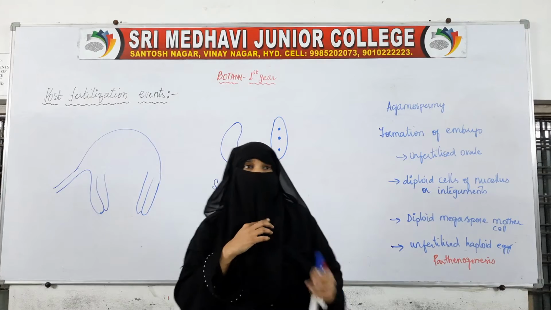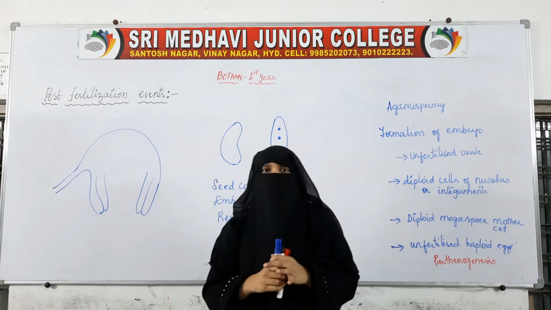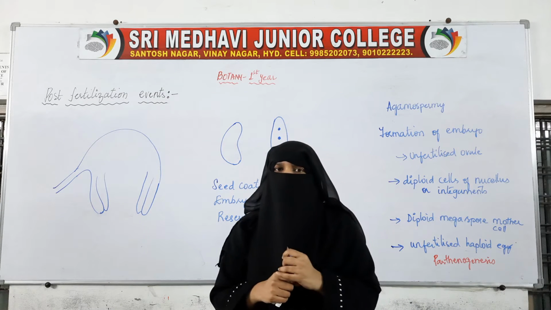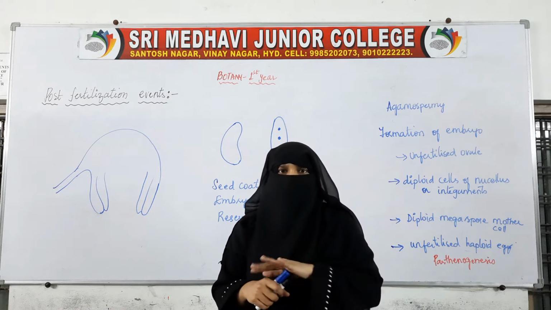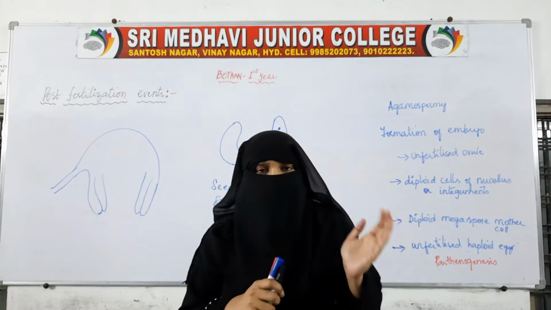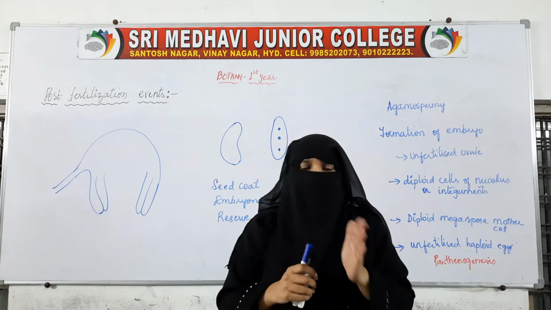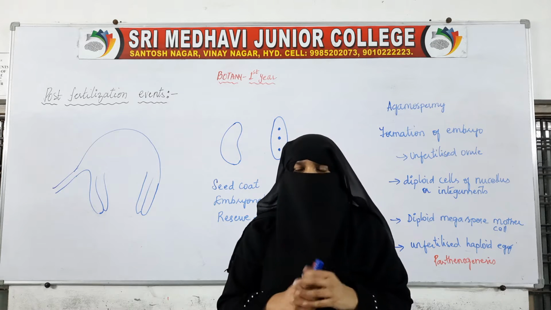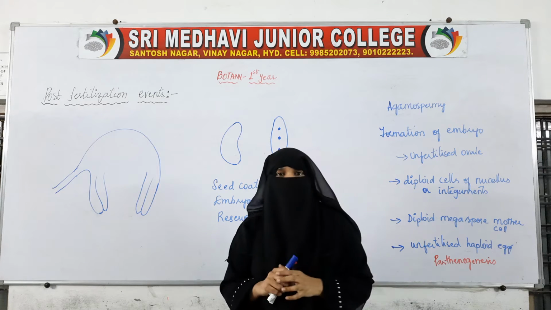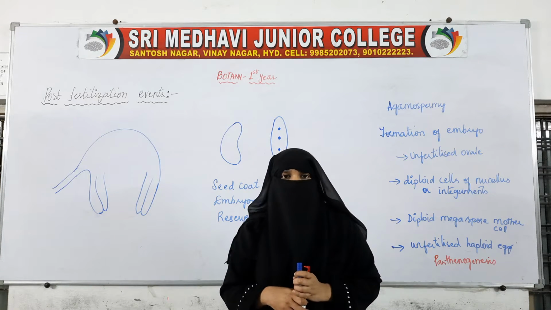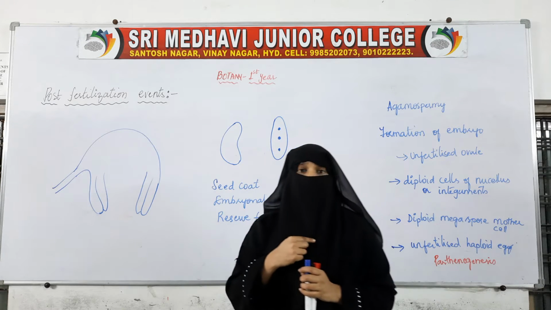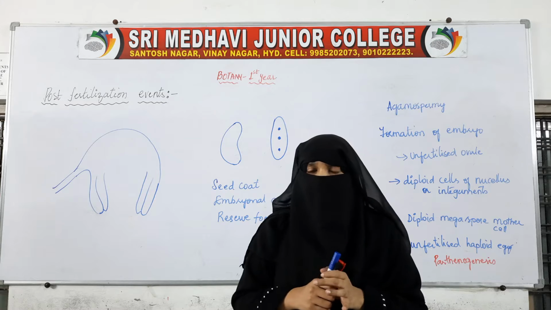Welcome everyone. Here we have moved towards the end of this topic. We have covered everything. We have seen how gametes are formed, how gamete transfer takes place, how fertilization has taken place, how after fertilization this zygote has changed into embryo, how this embryo is in the seed. We have seen all the changes which have taken place during sexual reproduction in plants. So, we have moved on to the last one, which is a little topic left here.